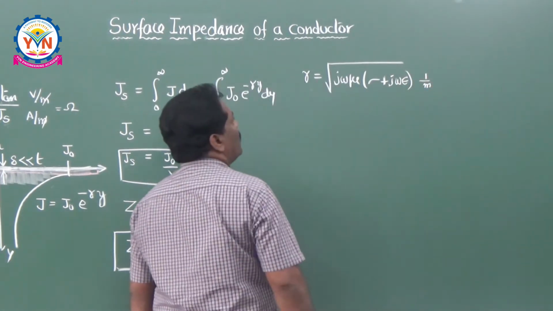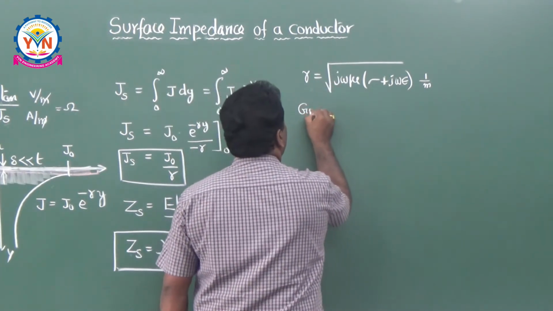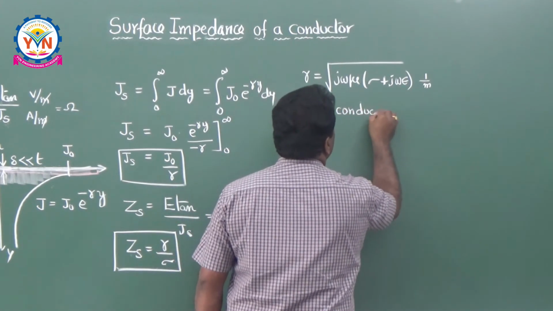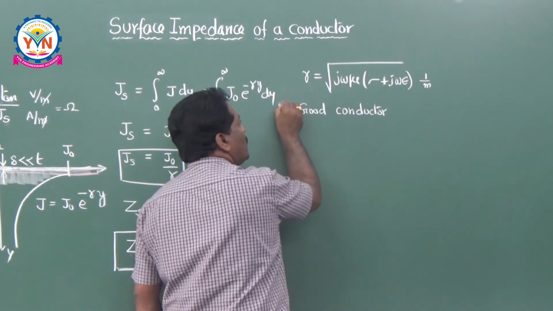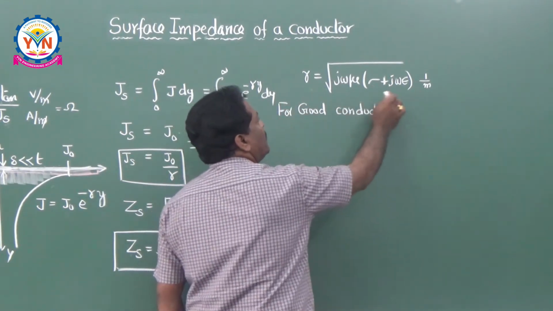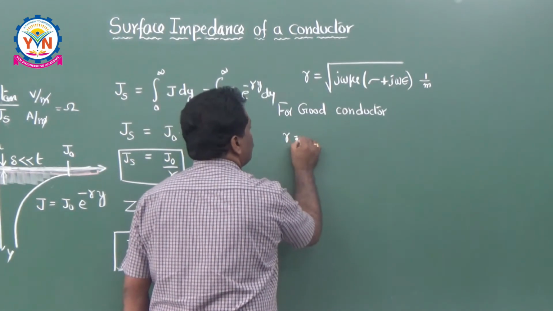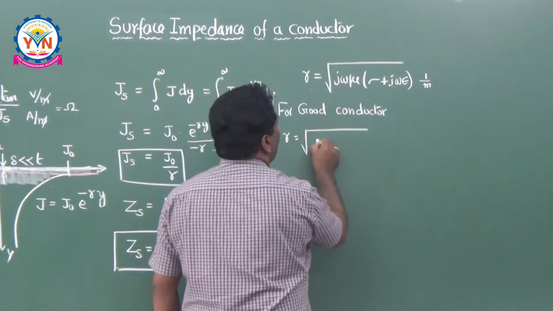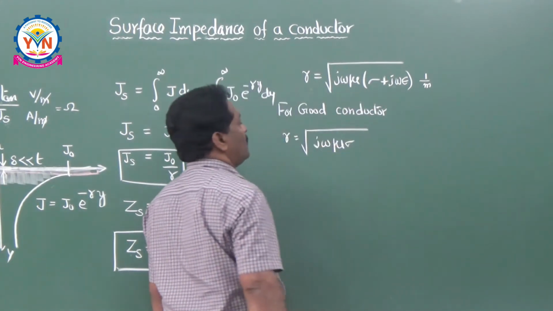Okay. So I am taking a good conductor. For a good conductor, sigma is very, very high. That means sigma is very, very high for a good conductor, then j omega epsilon can be neglected. Therefore gamma is equal to root of j omega mu into sigma.